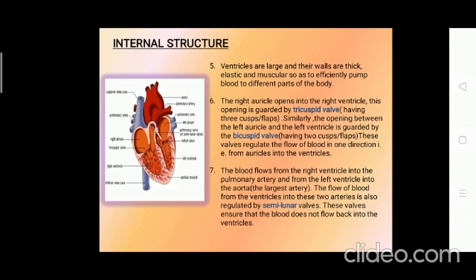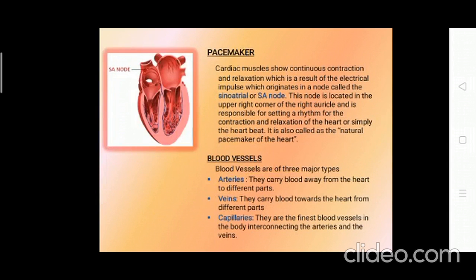The flow of blood from the ventricles into these two arteries is also regulated by two valves, which are known as the semilunar valves. They ensure that the blood does not flow back into the ventricles from there.